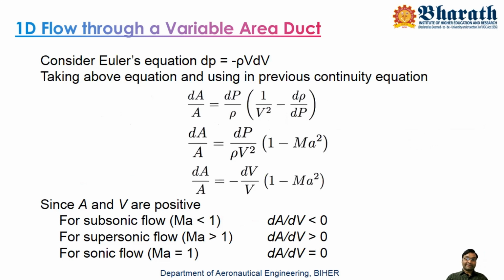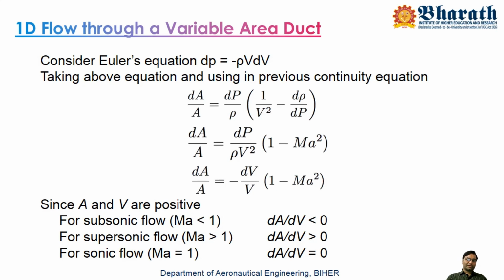Now we will see the condition M greater than 1. Let us say 1.2, 1.5, or let us say 2. M greater than 1. Let's say M equals 2. M equals 2 means M squared becomes 4. 1 minus 4 means a negative number. So we are going to get a negative number. Negative into negative is positive. So you leave the number here.